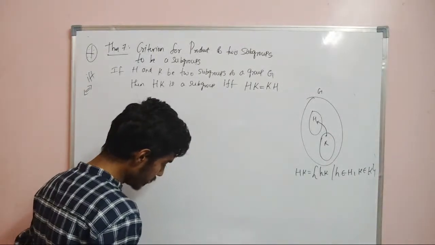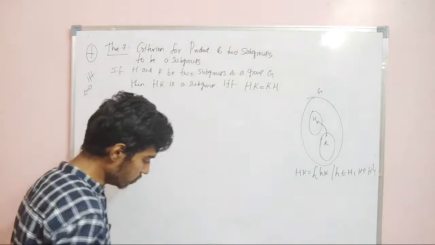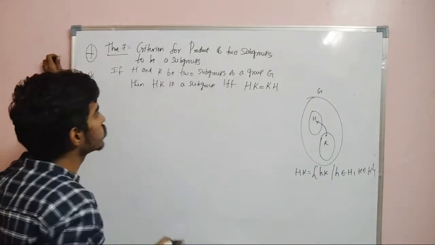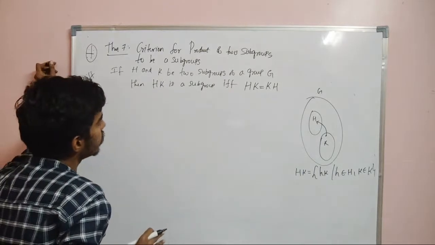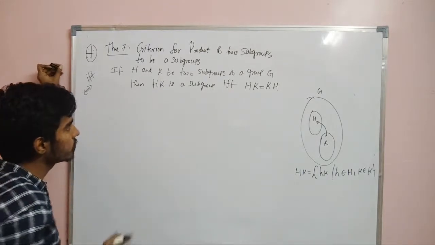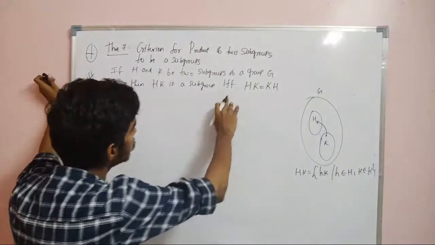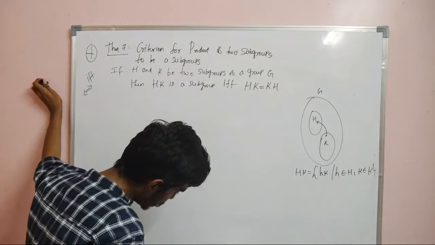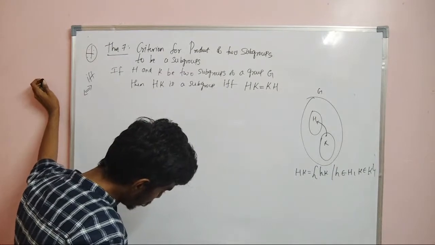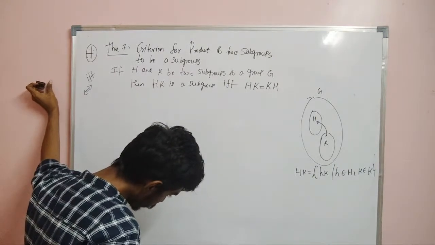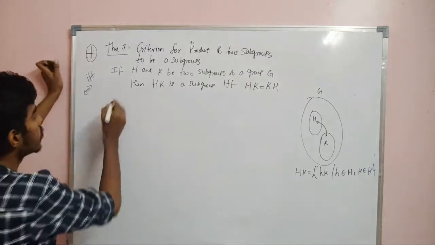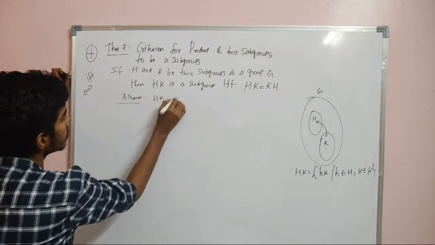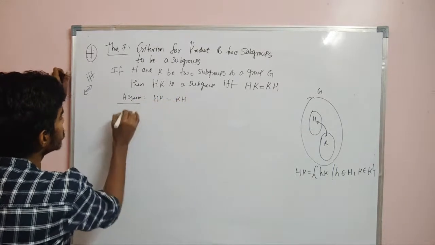Now we will prove this, right? It's an if and only if condition. Now let us assume that H and K are two subgroups of a group G. We will assume that HK is a subgroup and prove that HK is equal to KH, and we will prove the vice versa. Now assume HK is equal to KH.